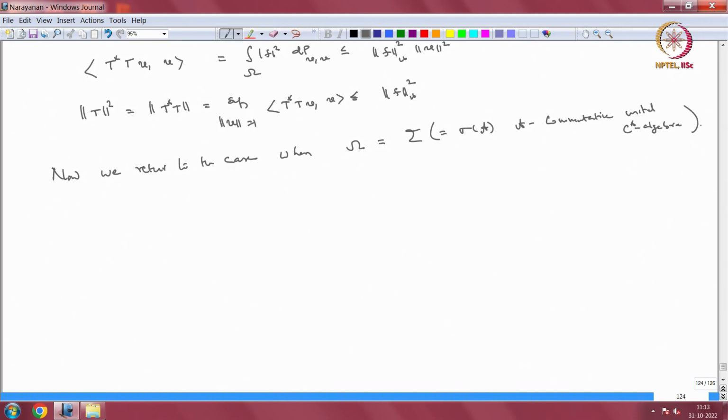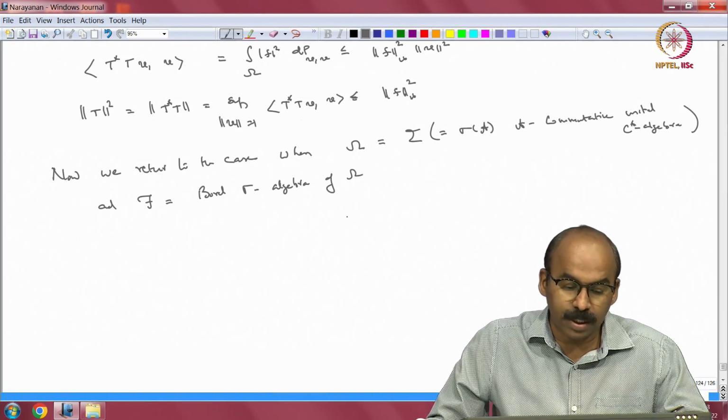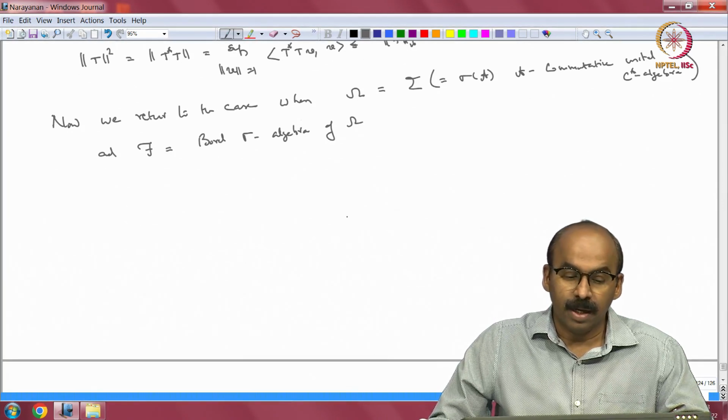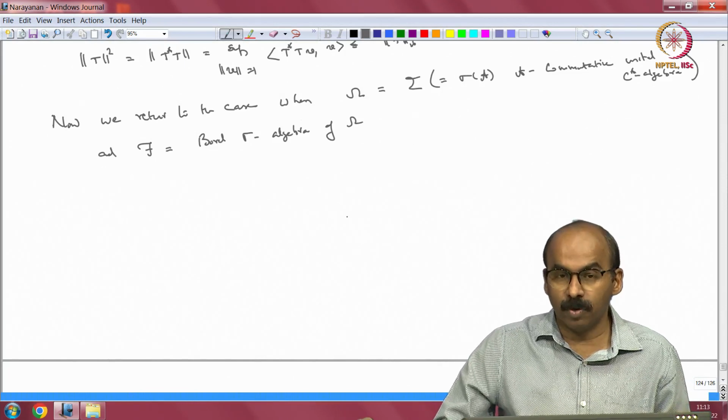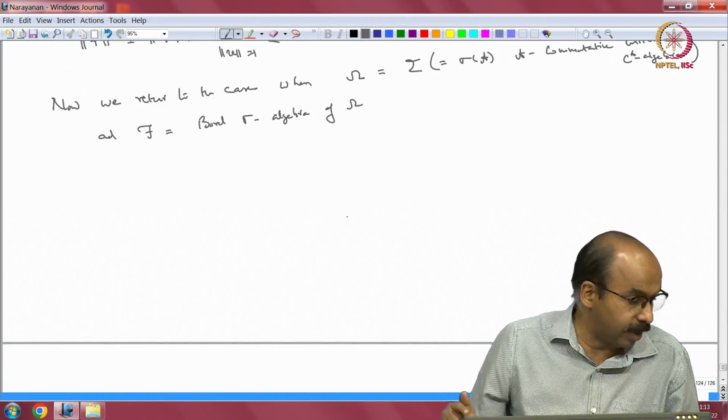And script f is going to be the Borel sigma algebra of omega. So, just to stick to the same notation, omega and script f instead of sigma and script B of sigma. Okay. So, that is the only difference here.